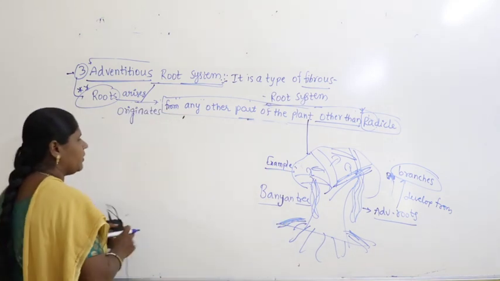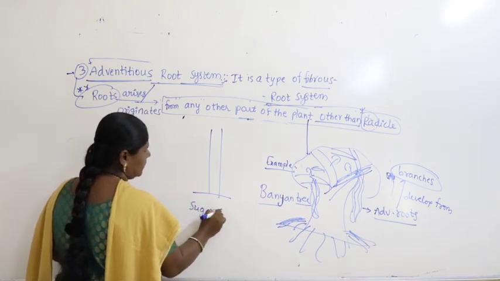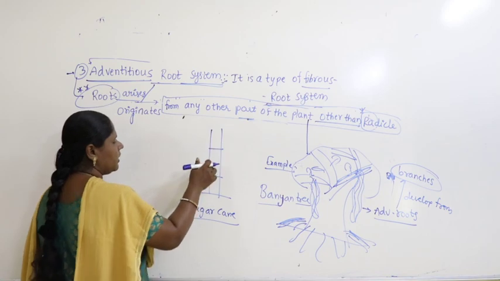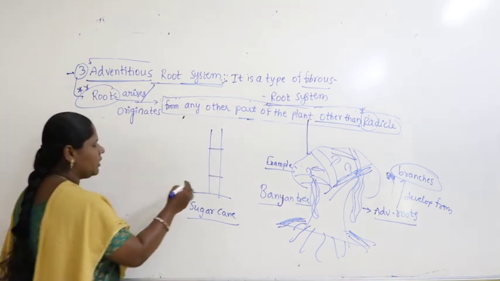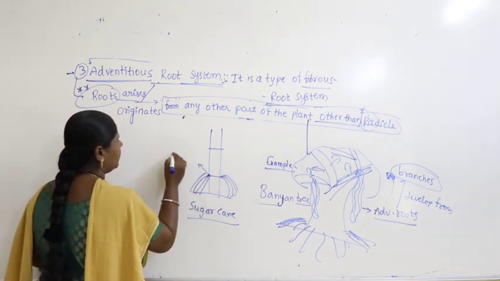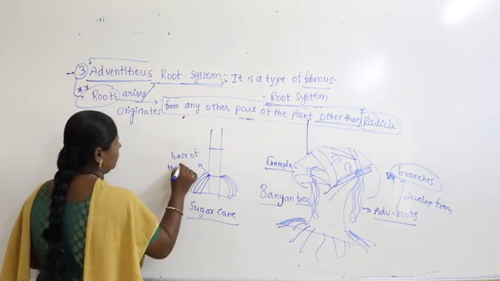So for example, take sugar cane. We will discuss this type of roots again later. In sugar cane, if you observe carefully from where roots originate, you can clearly see roots develop from the base of the node.